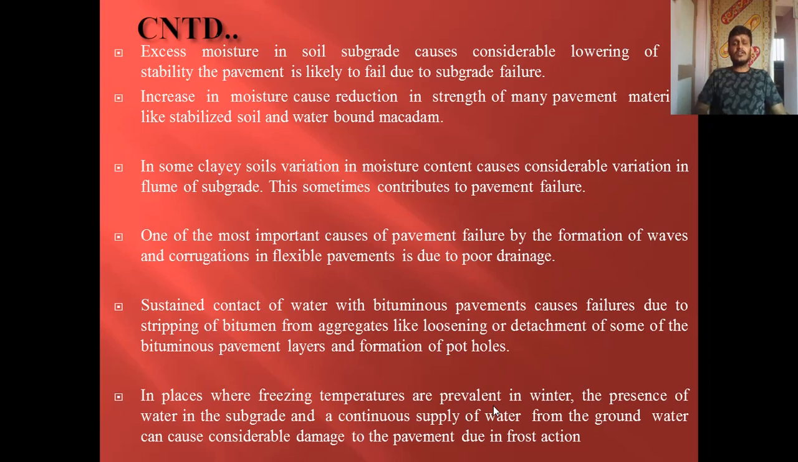Then, sustained contact of water with bituminous pavements causes failures due to stripping of the bitumen from aggregates, like loosening and detachment of some of the bituminous pavement layers and formation of potholes. As we already know, bitumen is a hydrophobic material, that means it does not like water. As and when it comes in contact with water, the bitumen is likely to detach itself from the aggregates, thereby making them loose aggregates. Once the loose aggregates are there, due to repetition of loads those aggregates will come out of the pavement, thereby forming potholes, which is one of the major failures of flexible pavement.